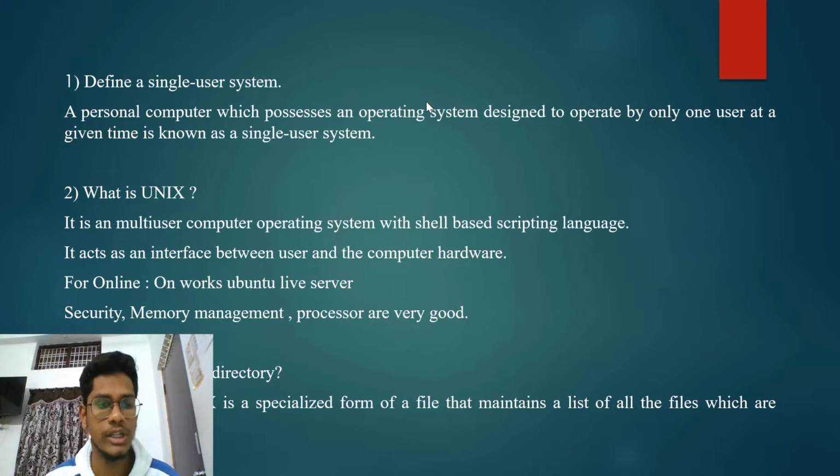Whereas Unix is a multi-user computer operating system with a shell-based scripting language. Here there are three unknowns. What is multi-user? We have known single user, right? Multi-user means an operating system designed so that many people can access it. From a single laptop we are able to have two or three different people accessing it.